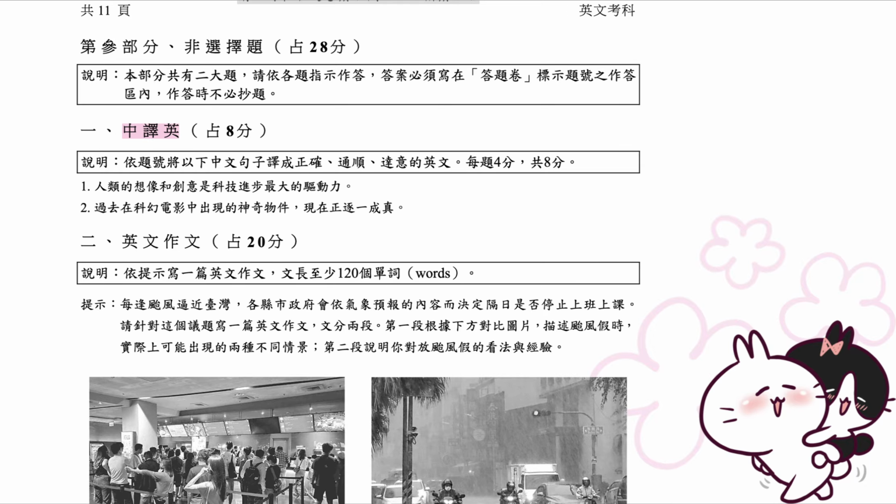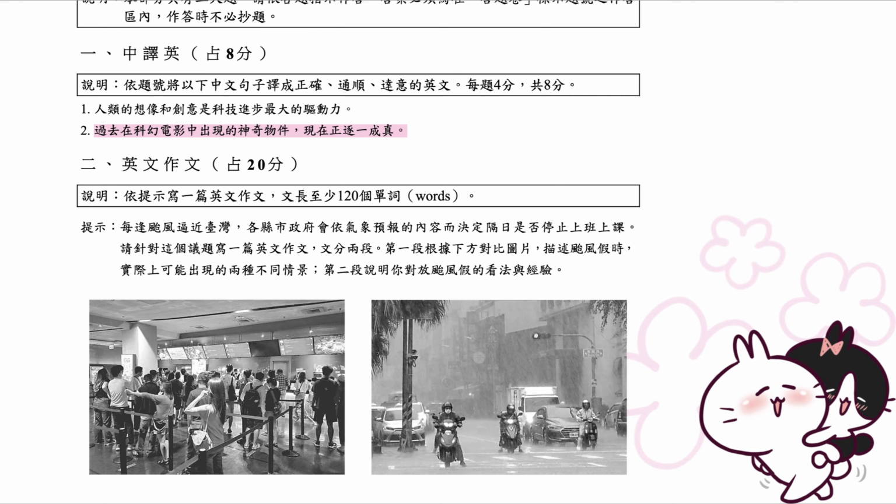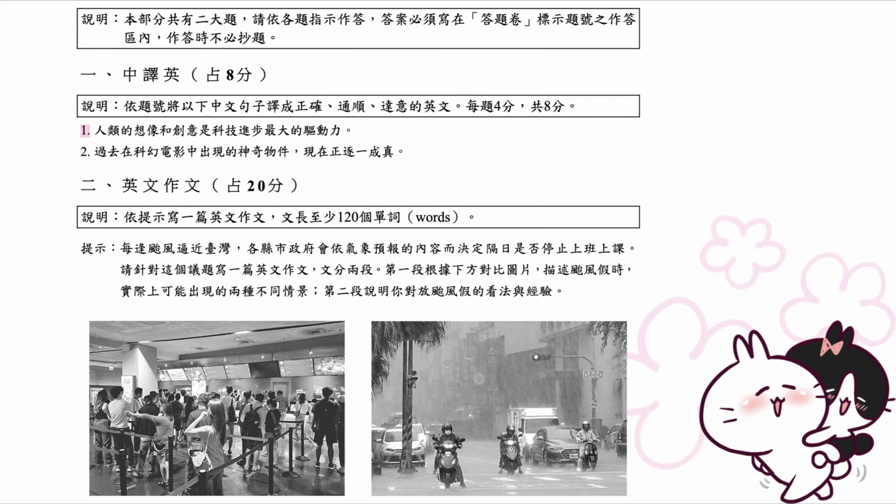1. Chinese to English translation. 8 points. Directions. Translate the Chinese sentences below into correct, natural, and accurate English according to the question numbers. 4 points each, 8 points total. 2. The amazing gadgets once seen in science fiction movies are now becoming reality one by one. 1. Human imagination and creativity are the biggest driving forces behind technological progress.